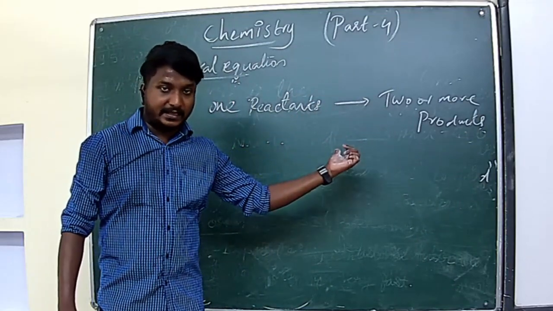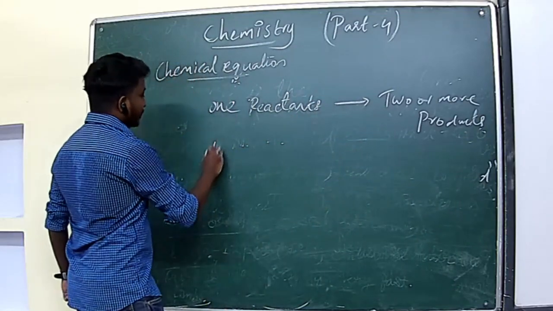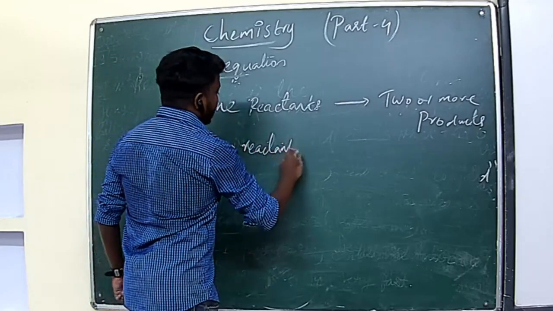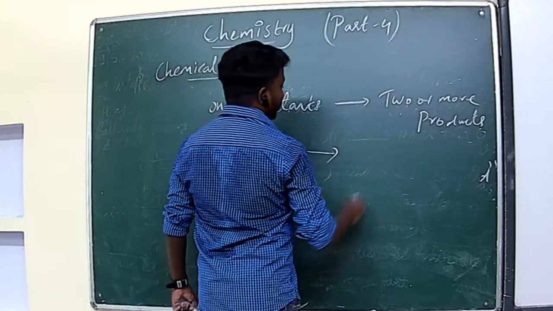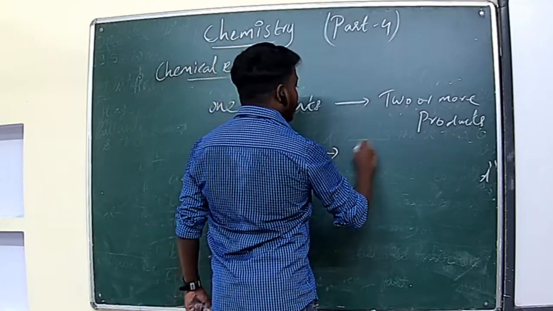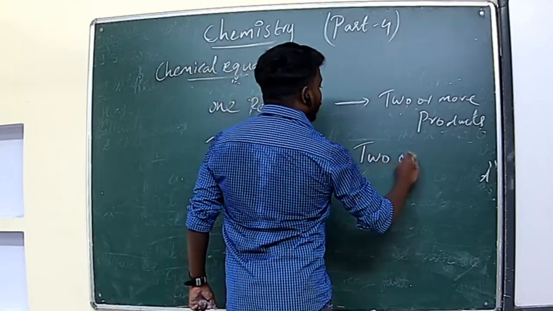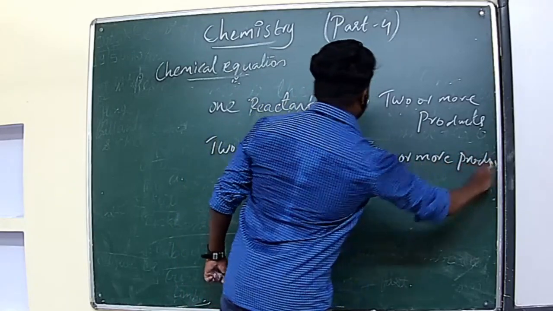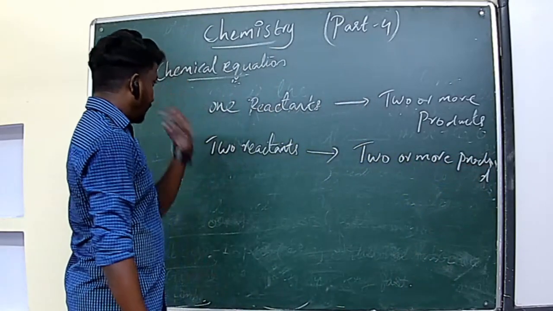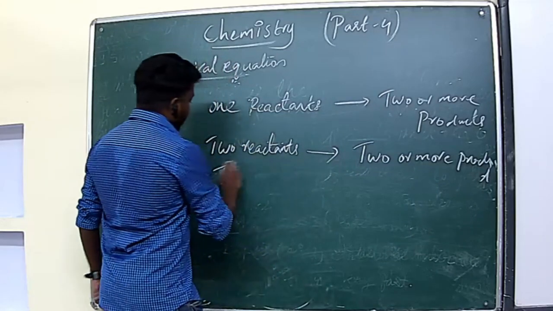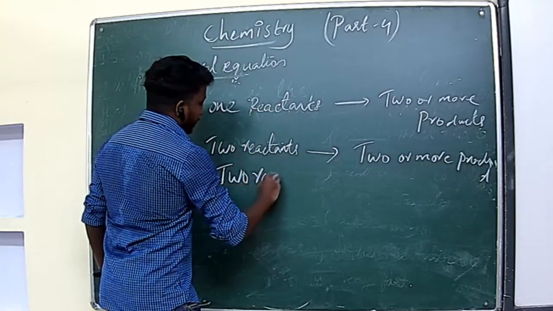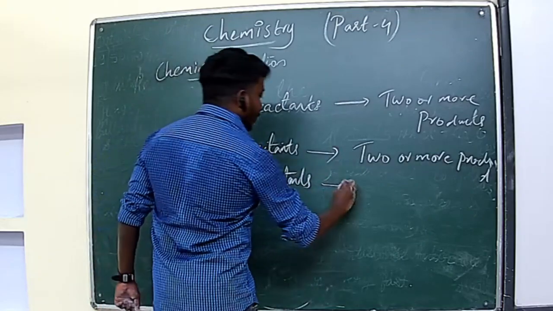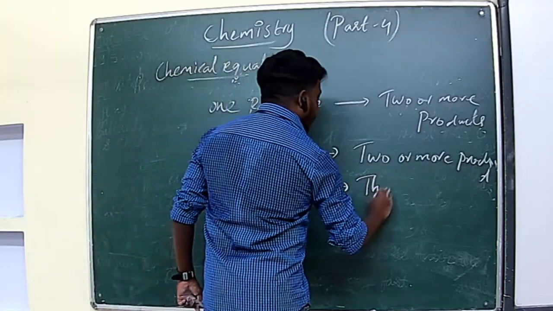We will discuss the example also. Then two reactants can give two or more products. Then two reactants can give three products.